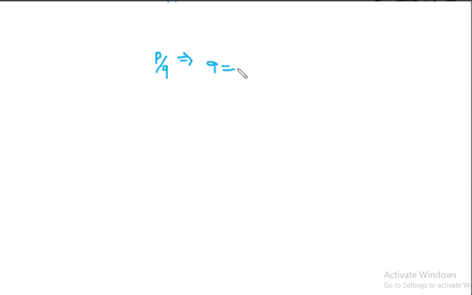If Q is like 2 to the power some number: 2 to the power 1 means 2 guys, not 4, it is 2. 2 to the power 2 means 4, 2 to the power 3 means 8.